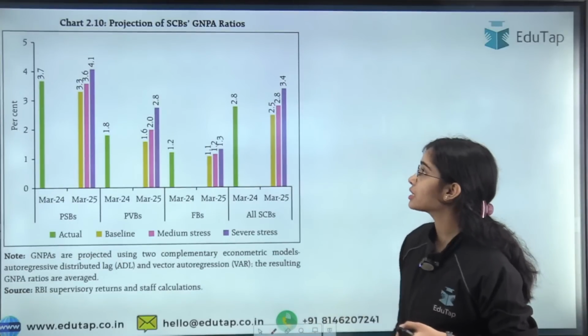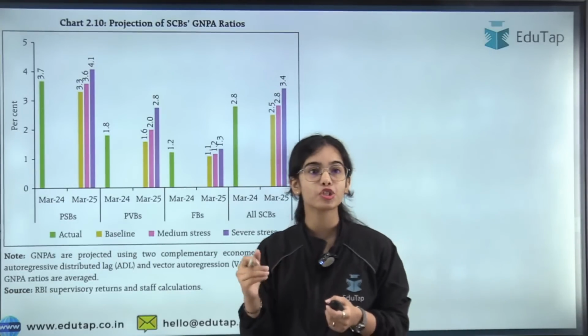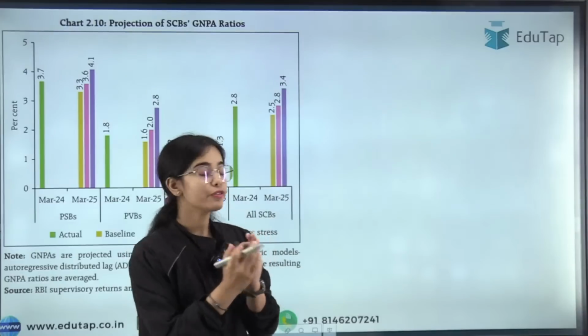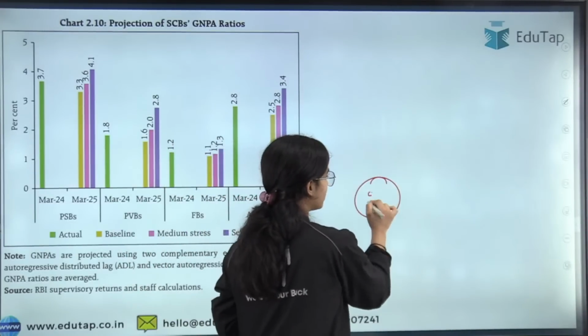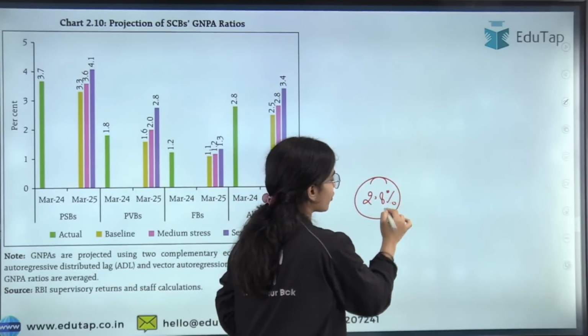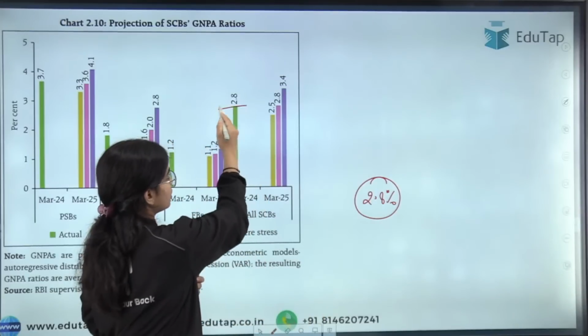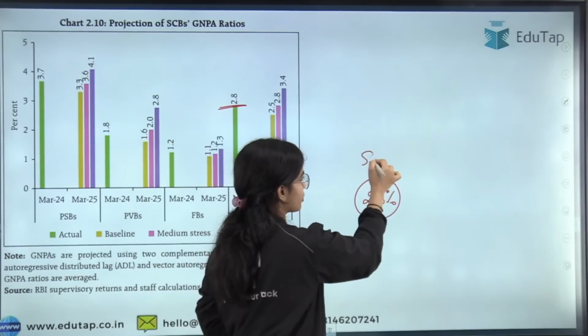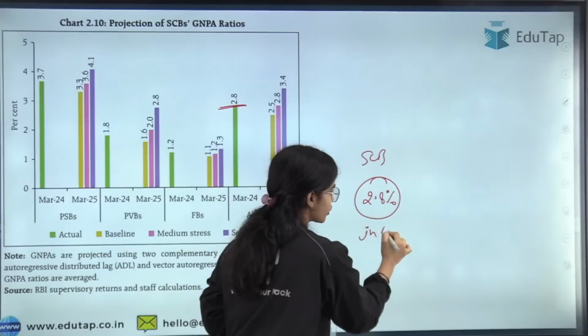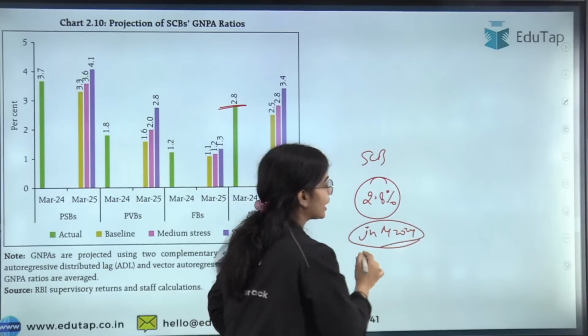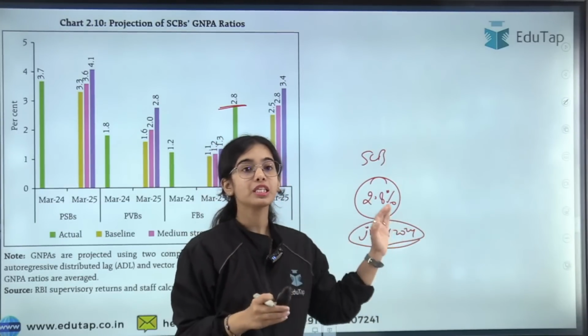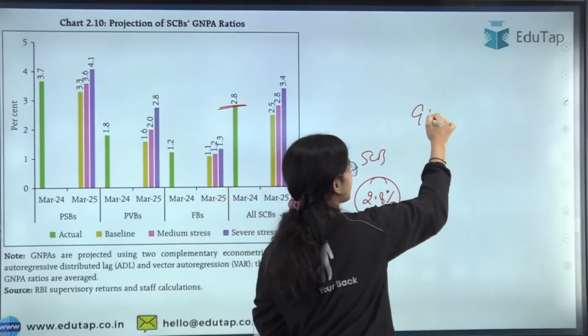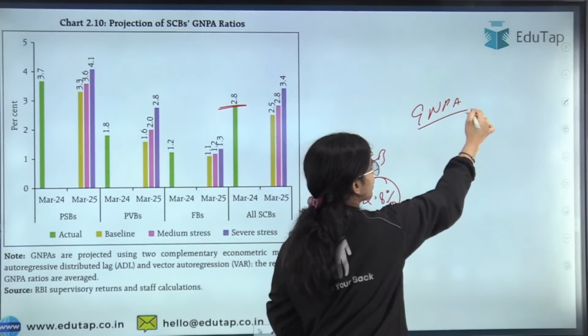Now the next point is the projections of the SCBs' GNPA ratio. Currently the GNPA is 2.8% for the scheduled commercial banks in March 2024. Now we have to estimate the GNPA for 2025.